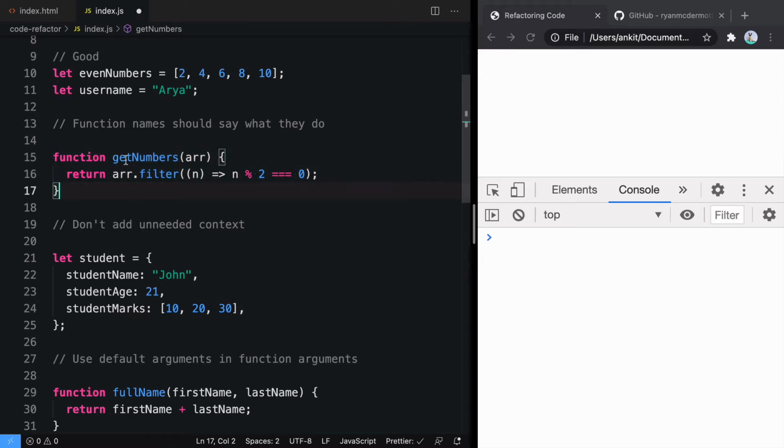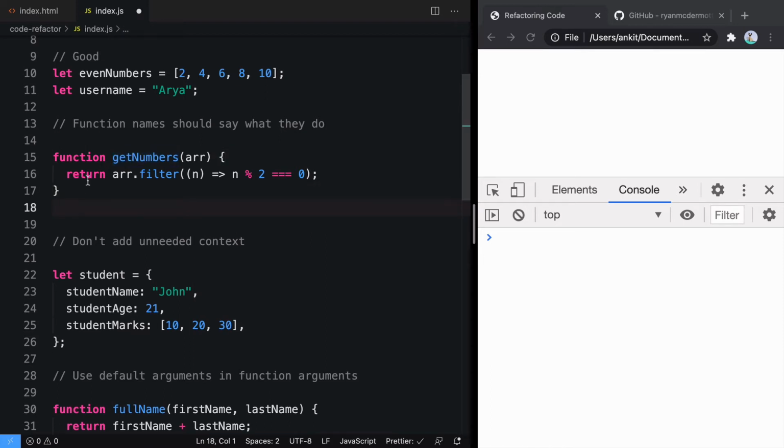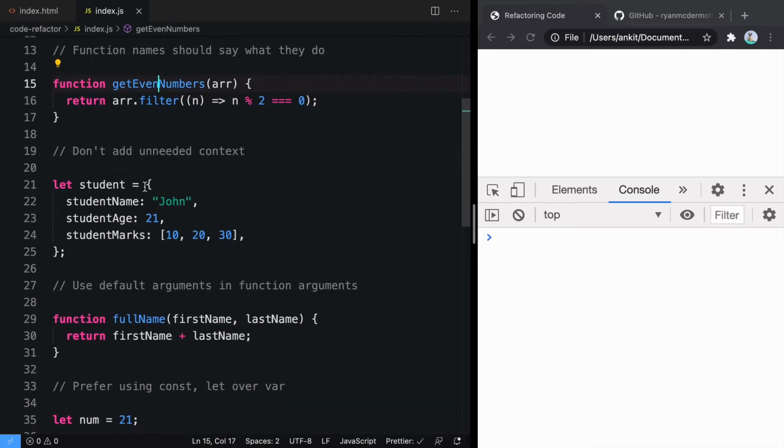So here if you look at this function, this is an example of a good function name. It says get. Get is an action, so it's a good function name. Instead of get numbers, you can also call it get even numbers. Why? Because this function returns all the even numbers. So even if you call it get even numbers, it's a good practice. Let's move on to the next one.